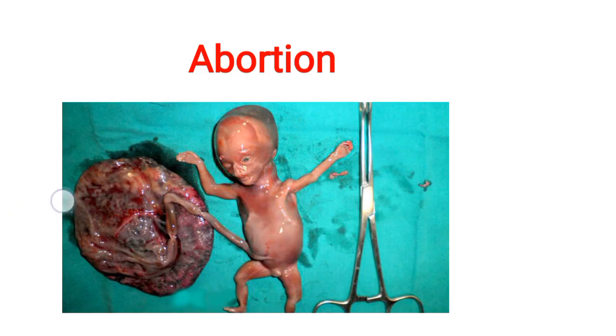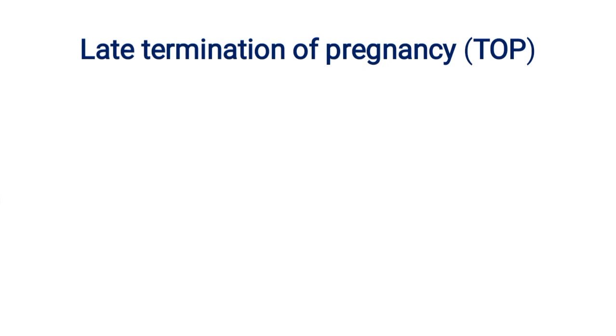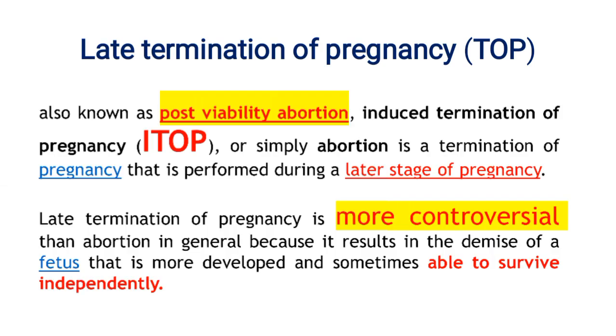Here you can see abortion. Abortion is the ending of pregnancy by removing a fetus or embryo before it can survive outside the uterus. So late termination of pregnancy, which we call TOP, also known as post-viability abortion, induced termination of pregnancy. Simply, abortion is a termination of pregnancy performed during a later stage of pregnancy. Late termination of pregnancy is more controversial than abortion in general because it results in the demise of a fetus that is more developed and sometimes able to survive independently.